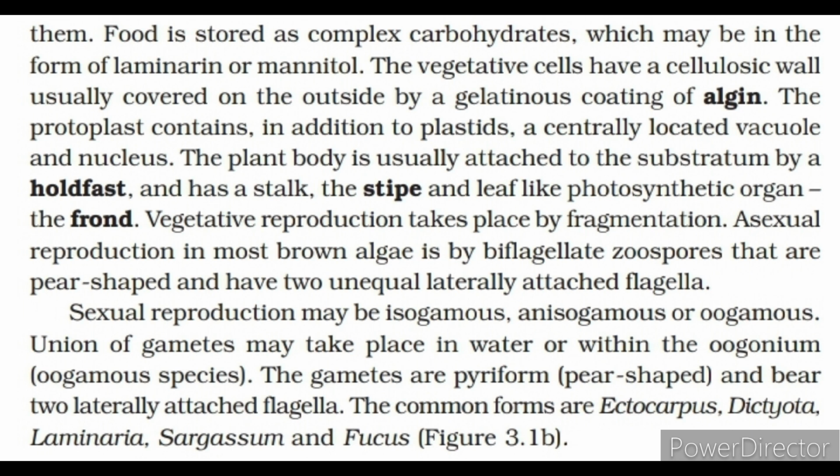Union of gametes may take place in water or within the oogonium in oogamous species. The gametes are pyriform, pear-shaped, and bear two laterally attached flagella. The common forms are Ectocarpus, Dictyota, Laminaria, Sargassum and Fucus.